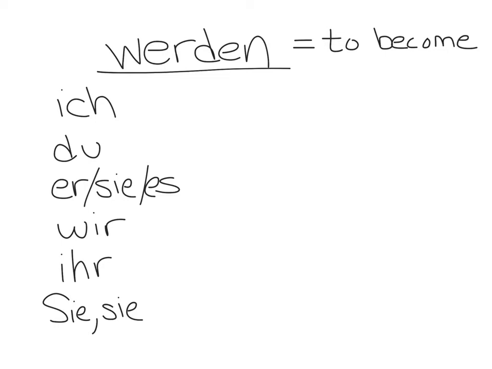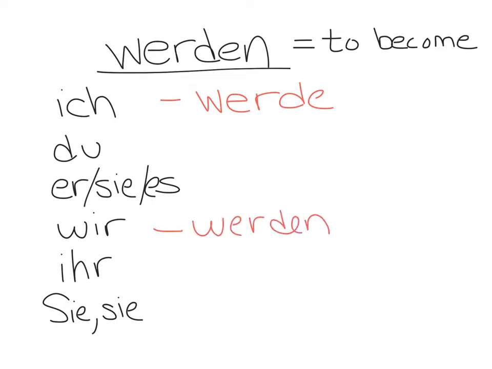It is an irregular verb. So the ich form of werden is normal. Ich werde. The wir, ihr, and sie form are also regular. Wir werden, ihr werdet, und sie formal and plural is werden.